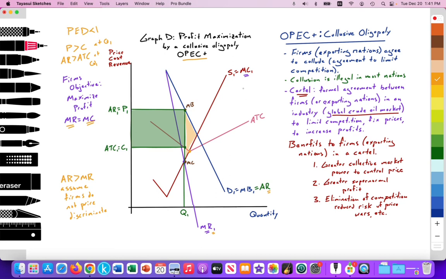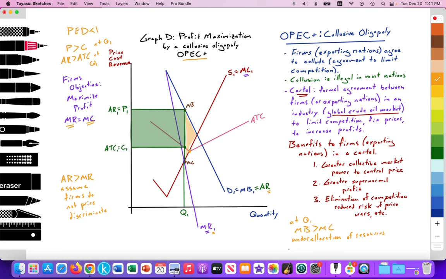So I've analyzed the model. Now I'm going to just briefly explain the impacts on allocative and productive efficiency to answer that question. At Q1, we see that the marginal benefit is greater than the marginal cost. Thus, the collusive oligopoly is underallocating resources to the production of crude oil versus what is desired by society. Society would like more crude oil being produced and exported, but it's not. So there's an underallocation of resources to the production of crude oil versus what is desired by society.